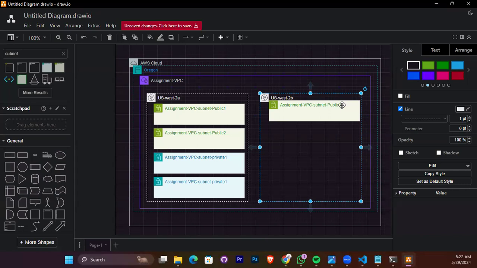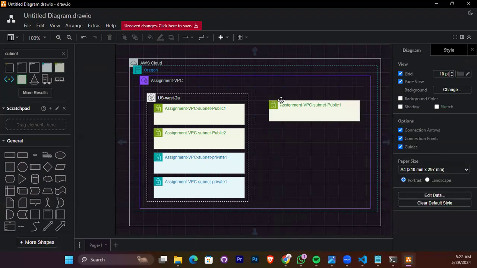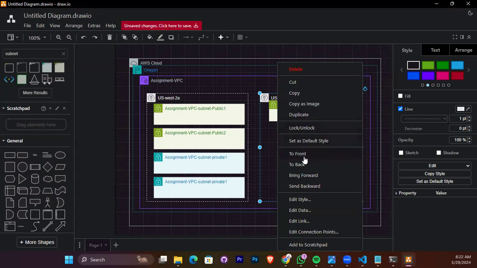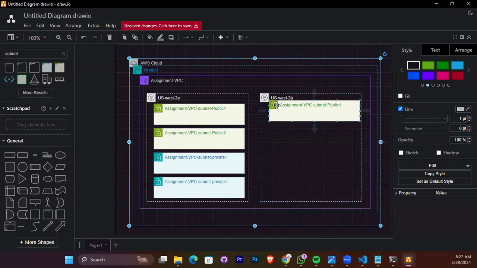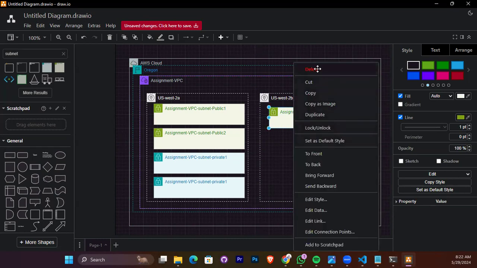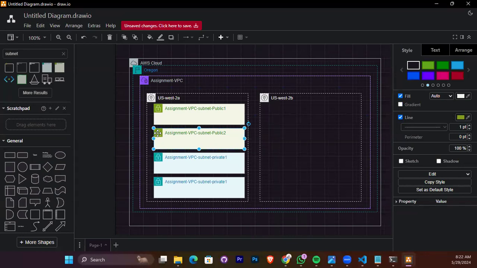Hey, well, we are making a mistake. This one, oh, what did I do? This one is supposed to be here. Okay, the public 2 is supposed to come here.